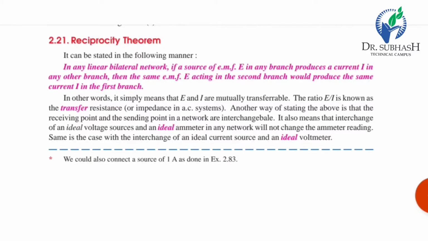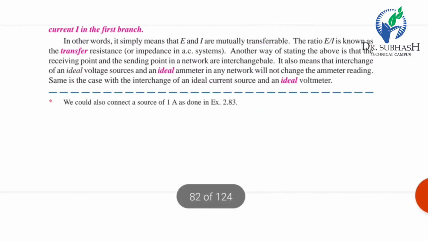Another way of stating the above is that the receiving point and the sending point in a network are interchangeable. It also means that interchange of an ideal voltage source and an ideal ammeter in any network will not change the ammeter reading. The same is the case with the interchange of an ideal current source and an ideal voltmeter.